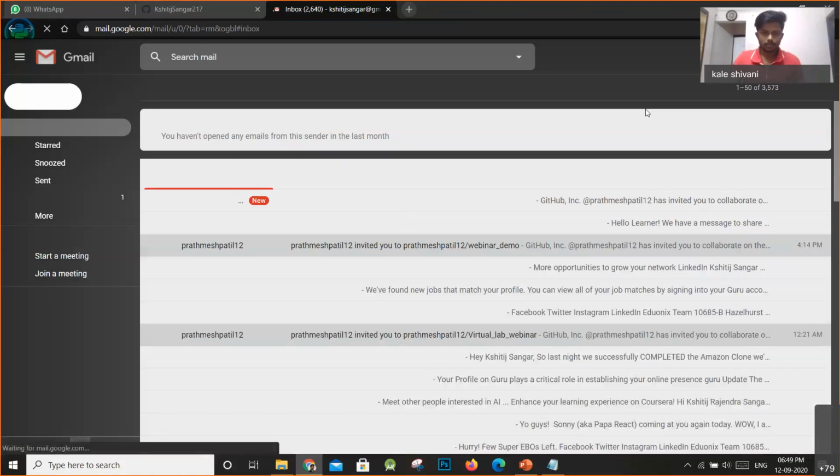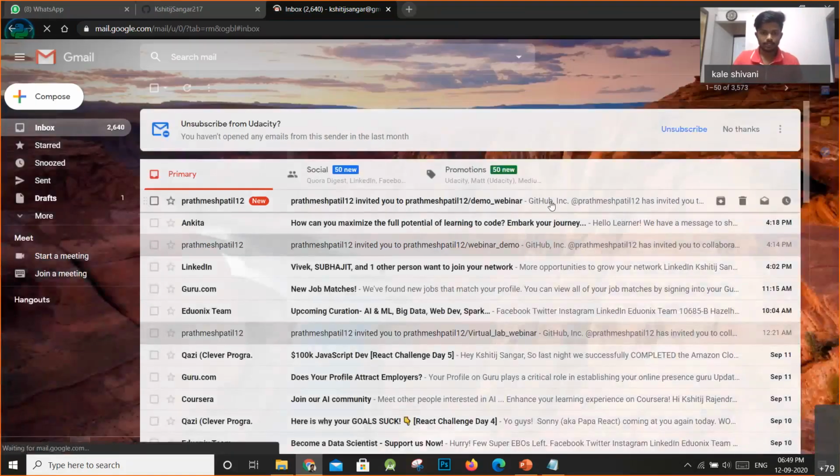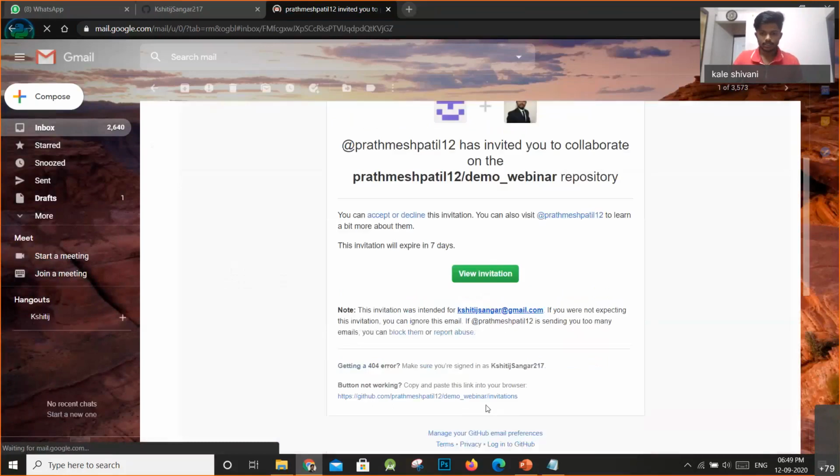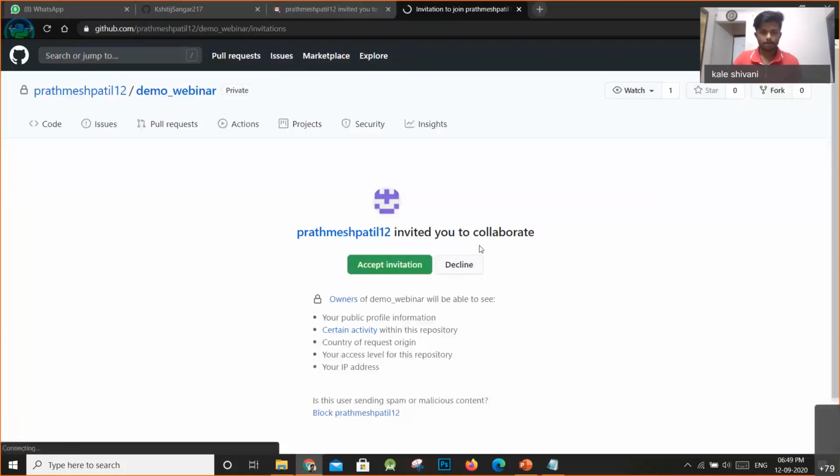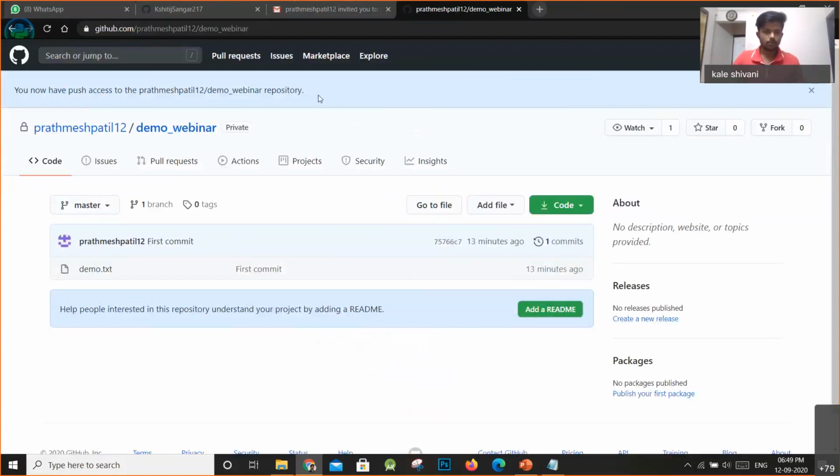Okay, guys. So as Prathamesh invited me, I've got the invitation on my email ID. So I'll just accept the invitation. Okay. So as I accept the invitation, now I'm allowed to make changes to this repository, as I explained in the example before. Okay. So this is our first commit.